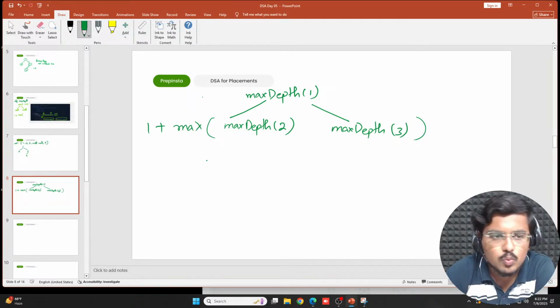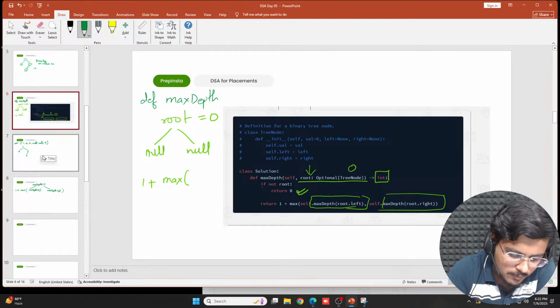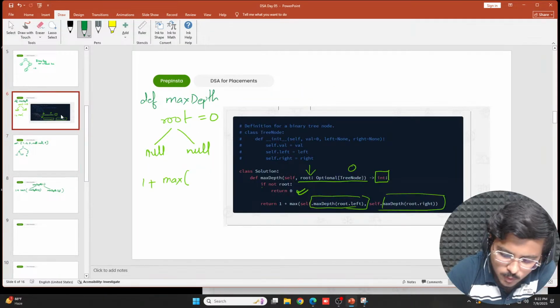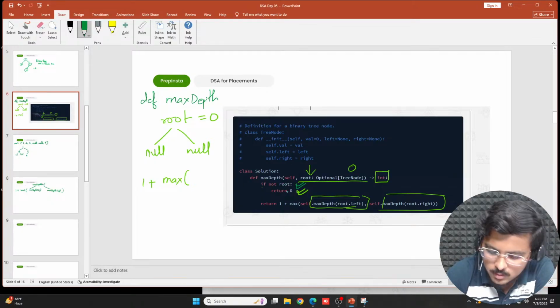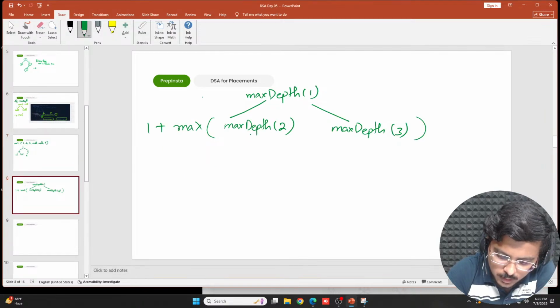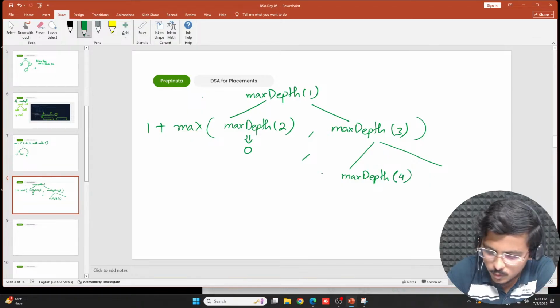Out of max depth of 2, if you see correctly, if I show you the tree, this is null, and this is also null. So for max depth of 2, this works and it would return 0, because the depth of 2 itself is nothing. Okay, 0 is one value and the other value is max depth of 3. So max depth of 3 says, divide it again, because it would basically say max depth of 4, which is one node. The other one is absolutely 0.